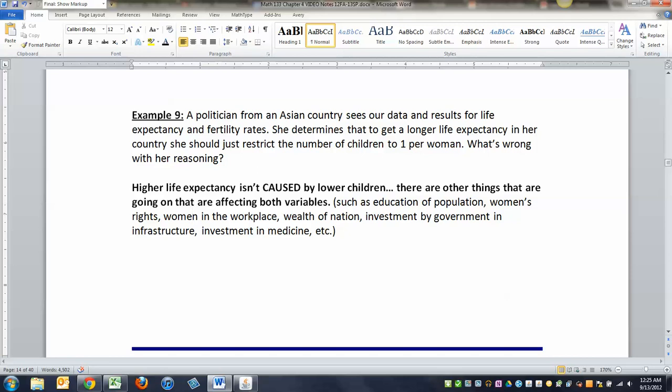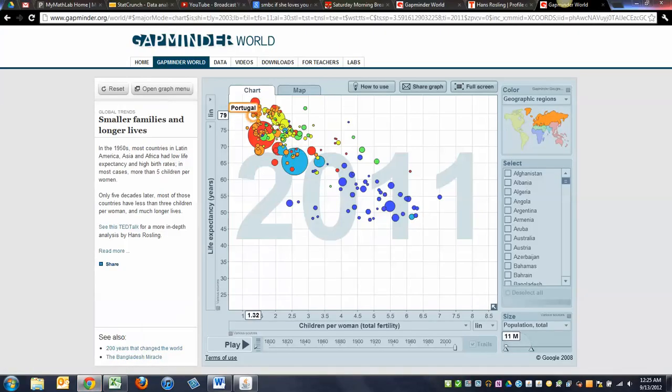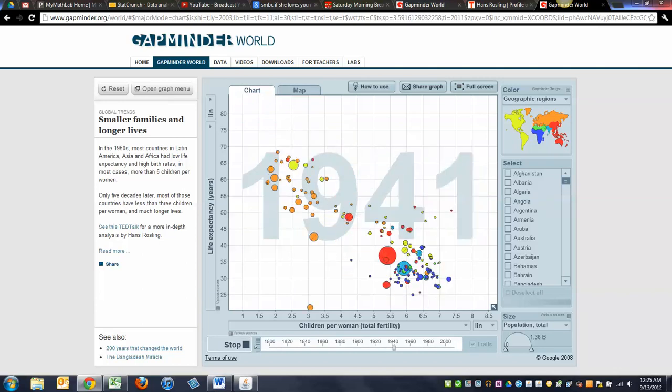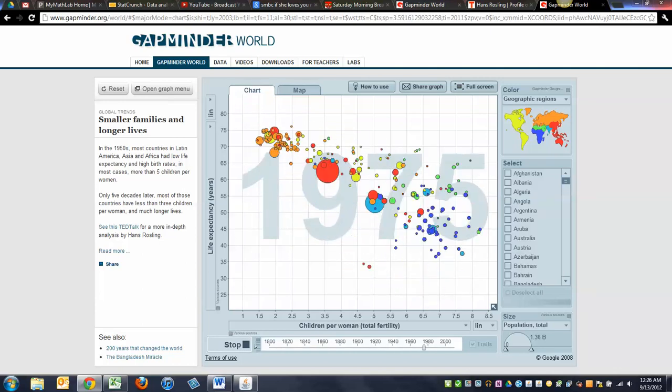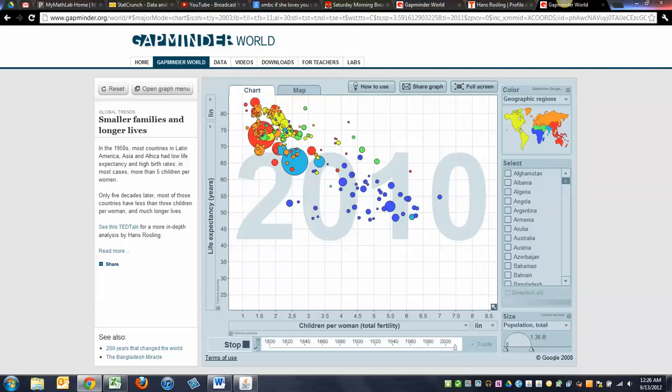That's not the deal. The deal is that when countries naturally flow upward into the top left corner with fewer children and higher life expectancy, they're doing it of their own volition because other things are going on in their country that are causing them to move from down here in the bottom corner to up there. They move there of their own volition, not because people put laws into place saying you could only have one kid, but because they naturally started only having one or two kids.